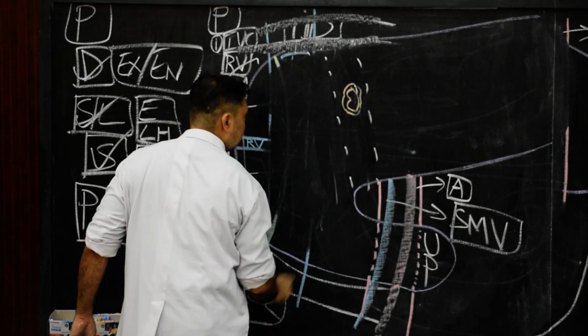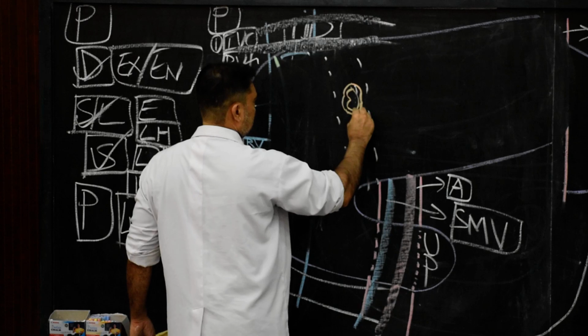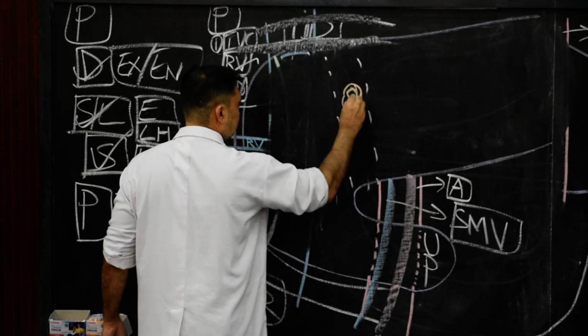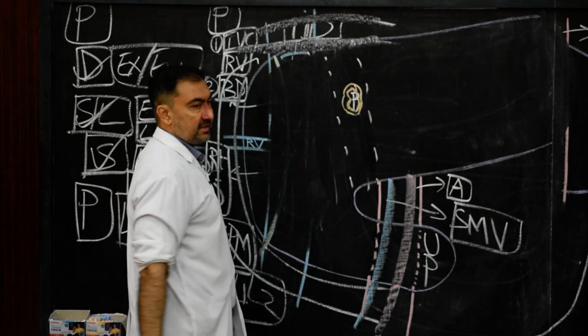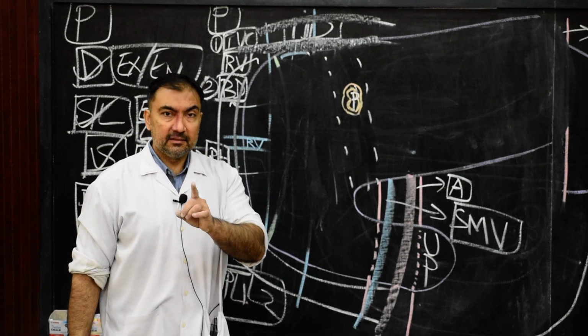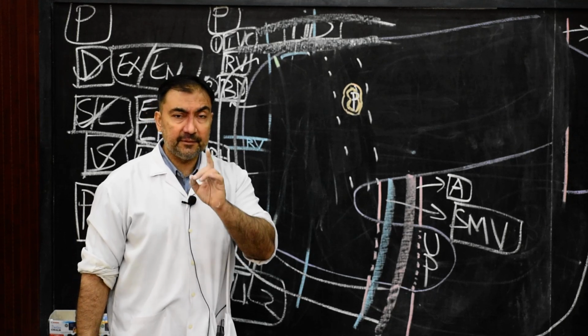Here this is just a cross section. You can show it in this way and mention this as the pyloric end of the stomach. So the anterior surface of the neck of the pancreas is related with the pyloric end of the stomach.